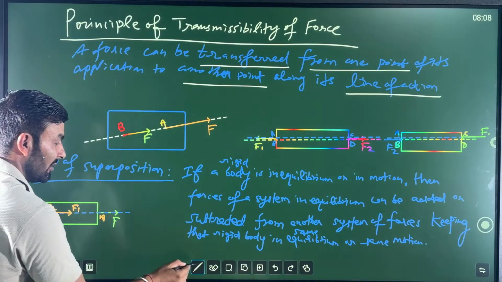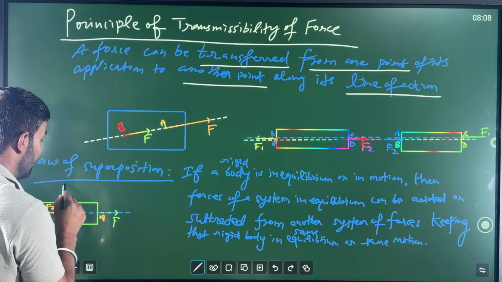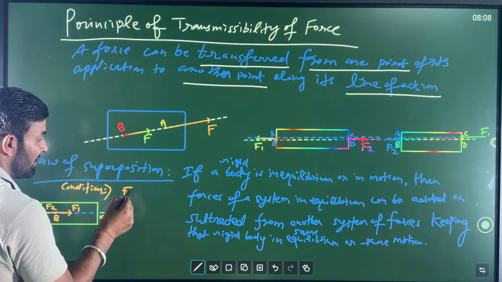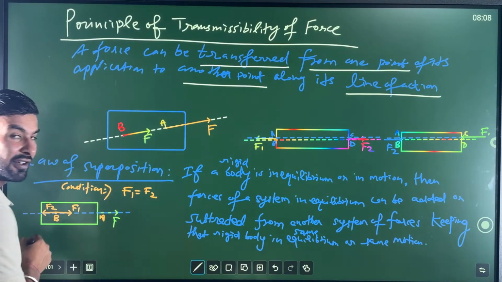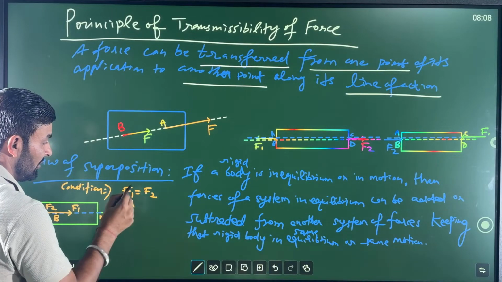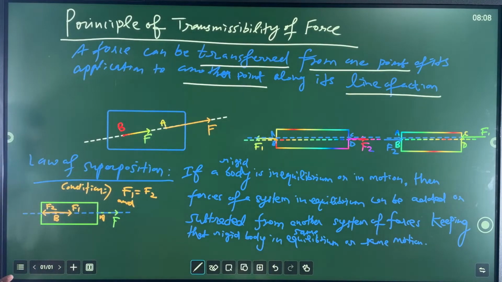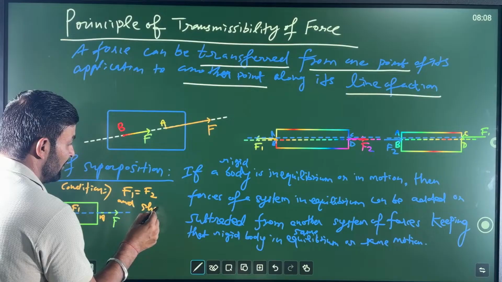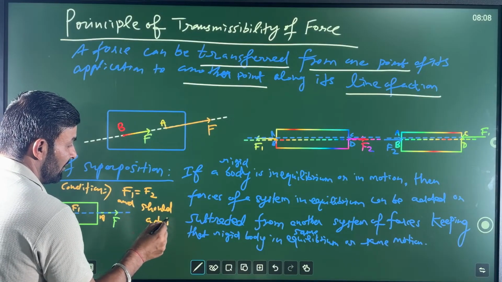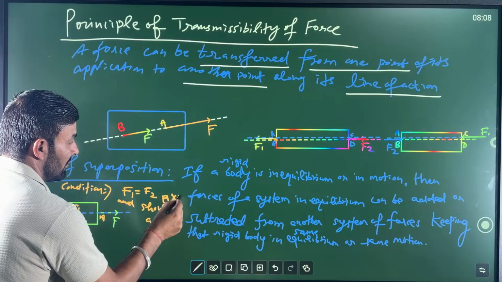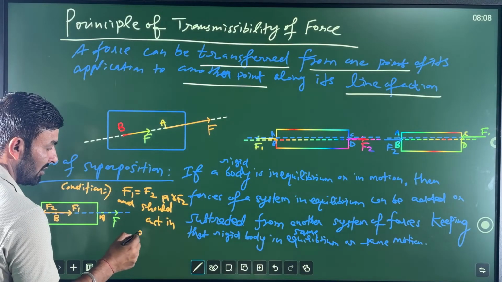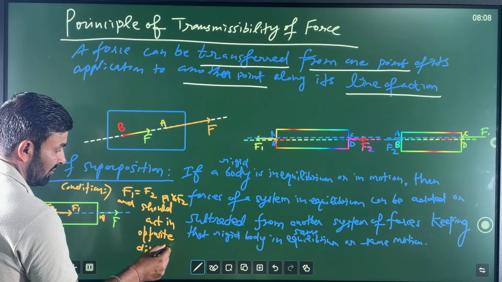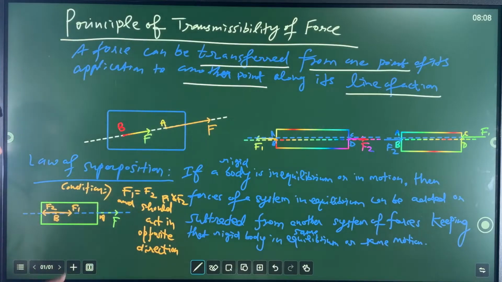What is the condition of this? Condition is that F1 must be equal to F2. Very important, my dear friends. In magnitude, very important. And they should act in opposite direction. Very important, mindset. F1 and F2 must act in opposite direction, my dear friends. So what is going to happen here, my dear friends?